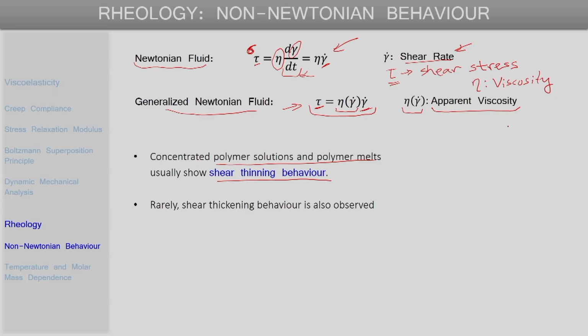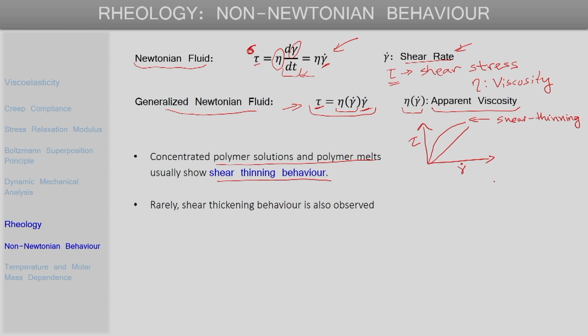So, if we try to, let us say, plot the shear stress tau against the shear rate gamma dot, for a Newtonian fluid it will be a straight line. For a shear thinning fluid it will be a curve that looks like this. So, the slope of this curve keeps decreasing as the shear rate increases. Correspondingly, the viscosity keeps on decreasing as the shear rate increases. So, this is the shear thinning behavior, and many polymeric liquids are shown to exhibit this kind of behavior.